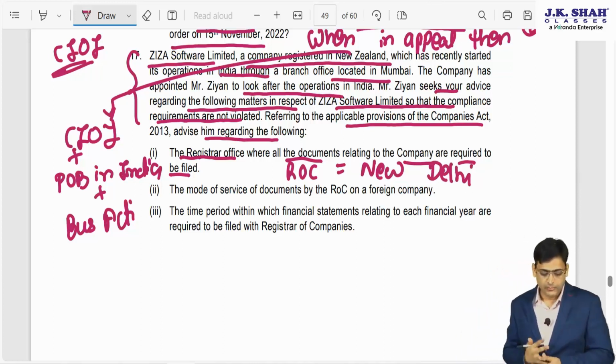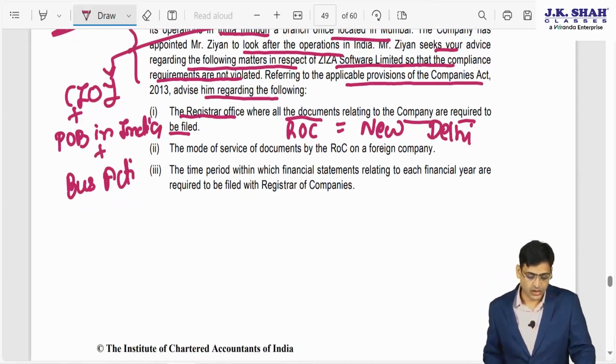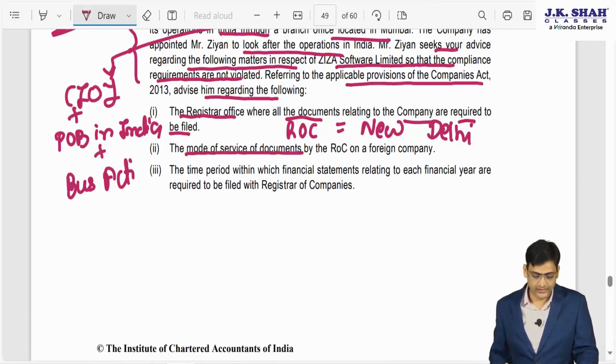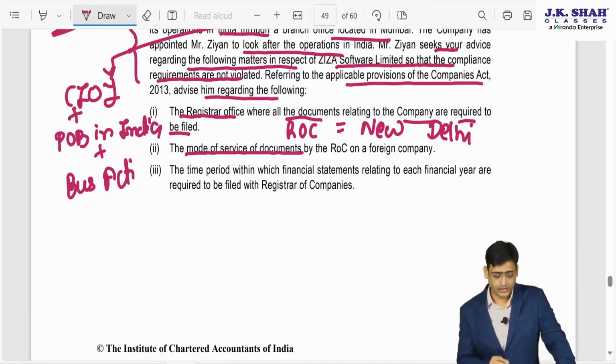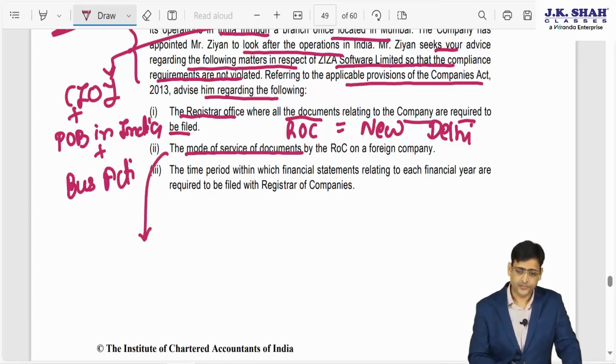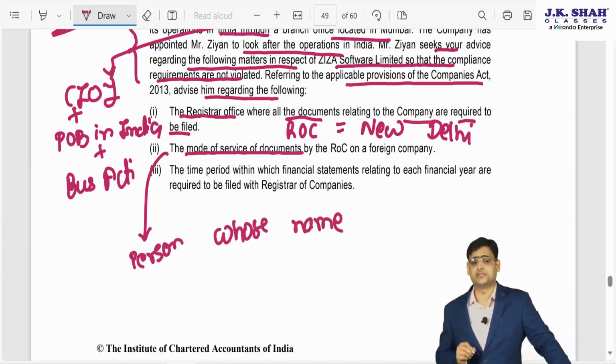Now, the mode of service of documents by ROC on a foreign company. The mode of service of document by the ROC on a foreign company. So where you have to give this notice? In this you have to remember two things. First of all, you have to give it to the person whose name has been given to the company.